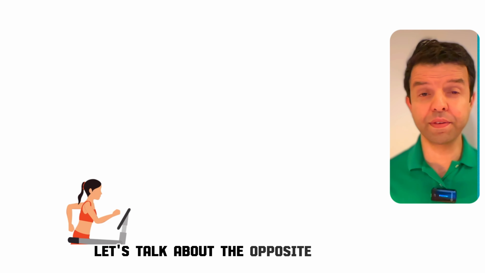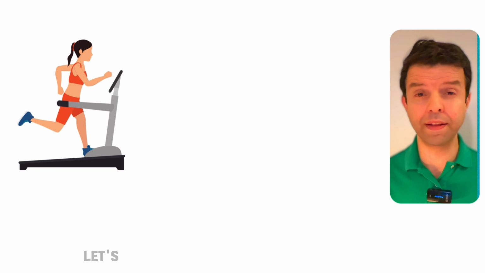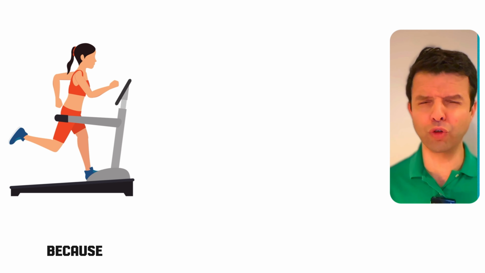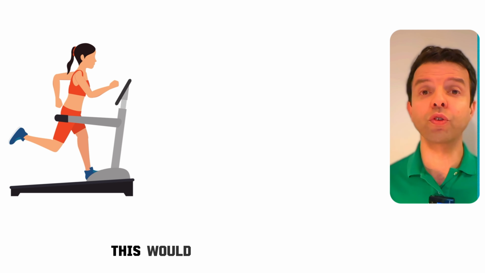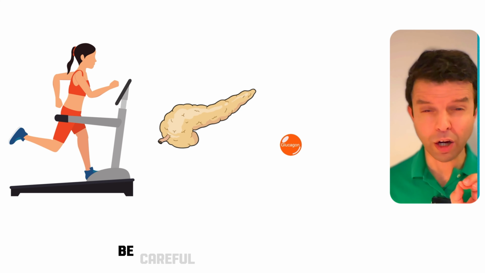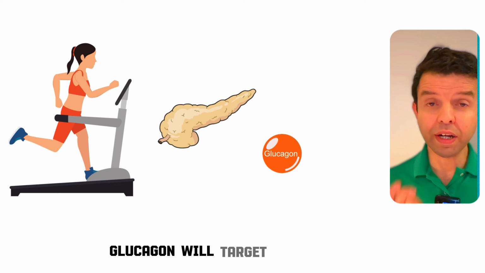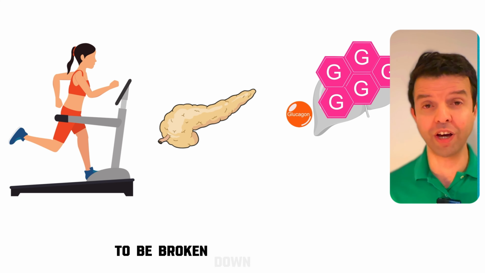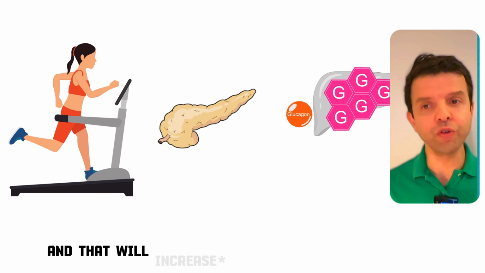Let's talk about the opposite issue. If someone's blood sugar is decreasing, let's say she's doing an exercise that causes the blood sugar to decrease because your muscles are consuming the energy, this would cause the pancreas to start to release another hormone. This time it's going to be glucagon. Be careful with the spelling. Glucagon will target the liver and would cause the glycogen in the liver to start to be broken down to glucose. And that will reduce the blood sugar.